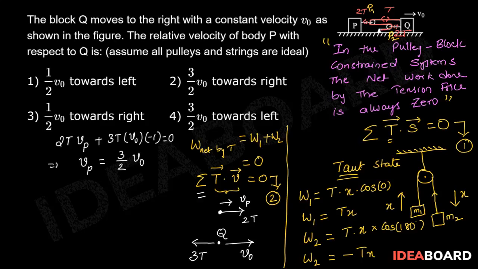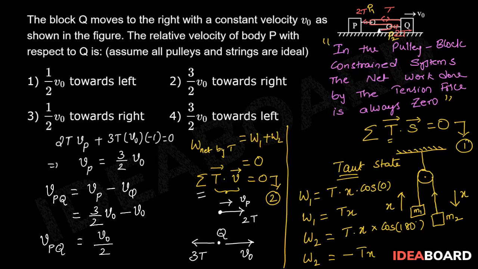Now in the problem, it is asked to find velocity of P with respect to Q, which is equal to velocity of P minus velocity of Q, which is equal to 3 by 2 V0 minus V0, which we get as V0 by 2. Therefore, the velocity of P with respect to Q is V0 by 2, which is in the same direction of V0. Therefore, we can conclude that the correct option is 3.